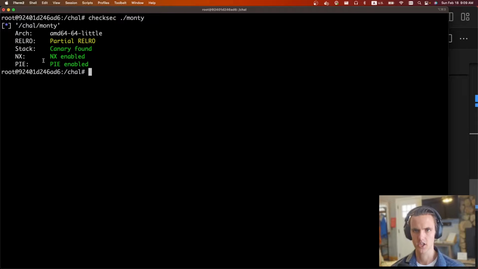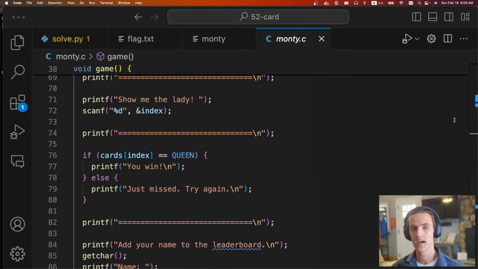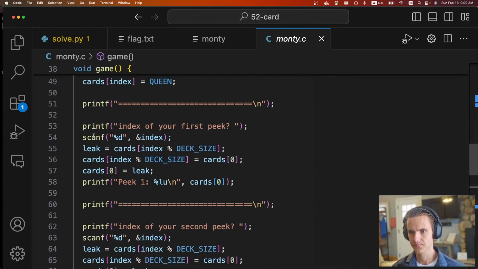And if we look at the protections, PIE is enabled. So there's a win function, but we don't know what the address of the win function is without an info leak. And there's a canary, so we can't do the buffer overflow unless we know what the canary is or if we can jump past the canary somehow. Cool. But thankfully, the trick is, at "Index of your first peek," it doesn't do any validation on this.